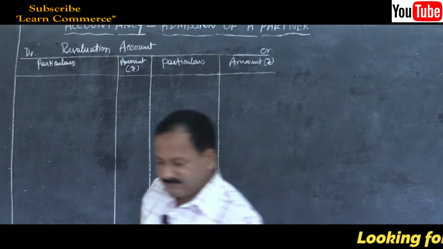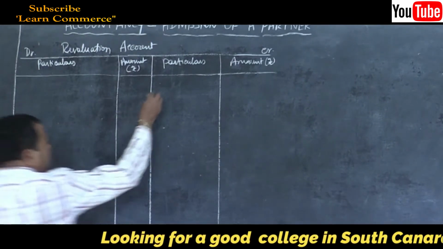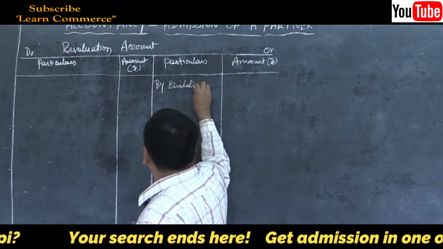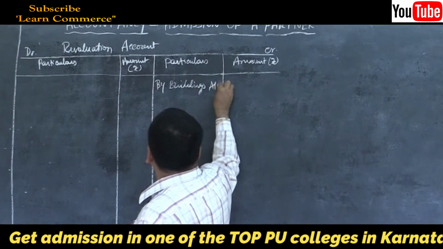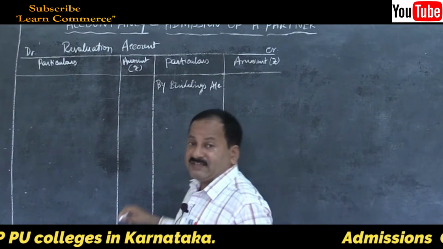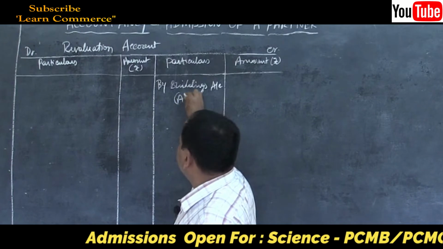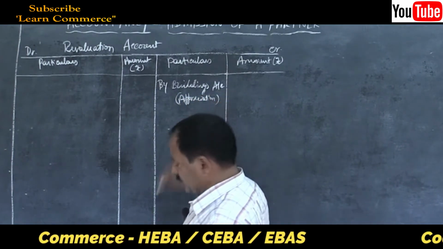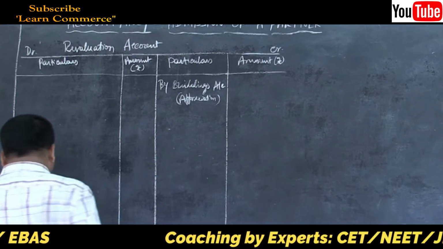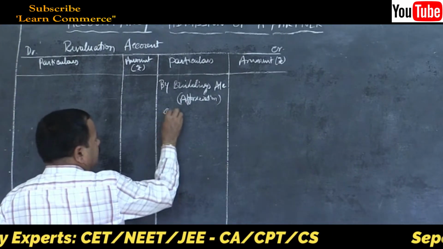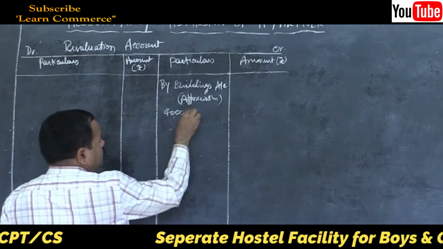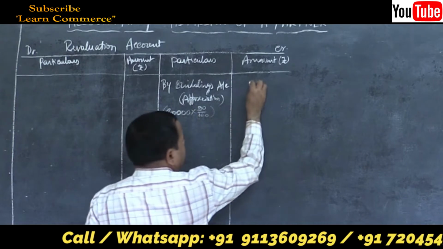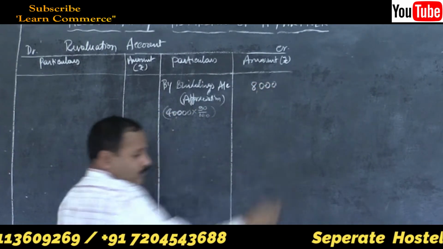First part is, by buildings account, appreciation on the credit side. Already told you why it should be entered on the credit side, because there is an increase in the value of an asset, that is building. Appreciation. Show the calculations here. That is 40,000 into 20%, so 8,000. Amount will be 8,000.